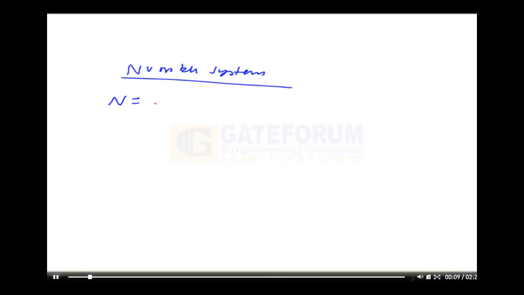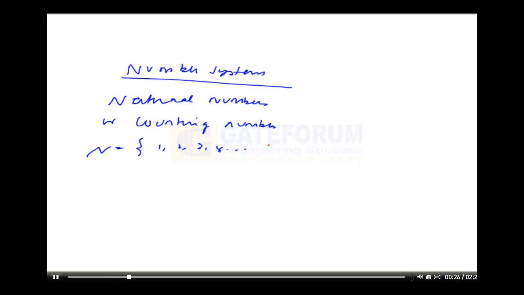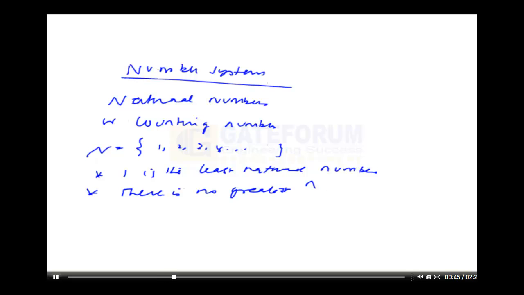Next in the number system are natural numbers, also called counting numbers. Why? Because we start counting from 1, 2, 3, 4, etc. We find 1 is the least natural number. Definitely, there is no greatest natural number.